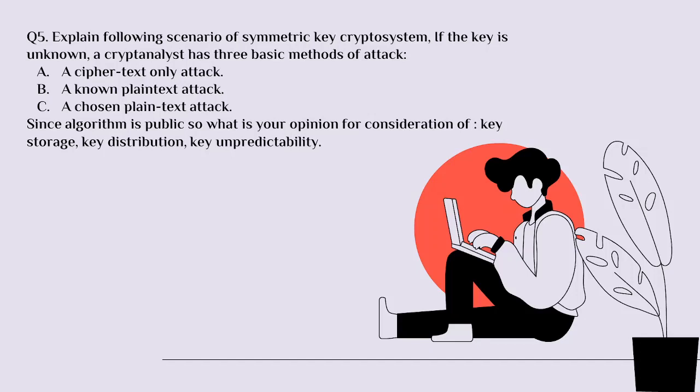Now, the next question is: explain the following scenarios of symmetric key crypto system. If the key is unknown, the cryptanalyst has three basic methods of attack: ciphertext attack only, known plain text attack, and chosen plain text attack. Since the algorithm is public, what is your opinion for consideration of key storage, key distribution, and key unpredictability?